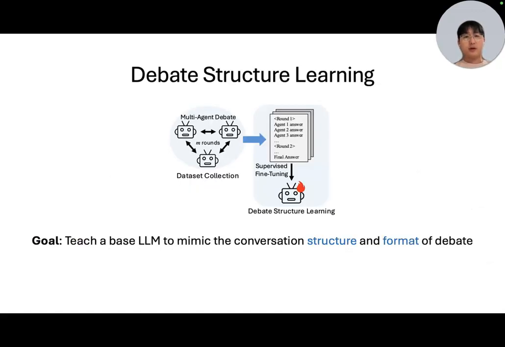Using the collected debate dataset, we first perform debate structure learning. The goal of this stage is to teach the base LLM to mimic the conversational structure and format of debate. This includes components like multiple agent responses, iterative refinement over rounds, and final consensus. To achieve this, we perform supervised fine-tuning on the full debate transcripts. The resulting model outputs full debate traces as if it is simulating multi-agent debate.